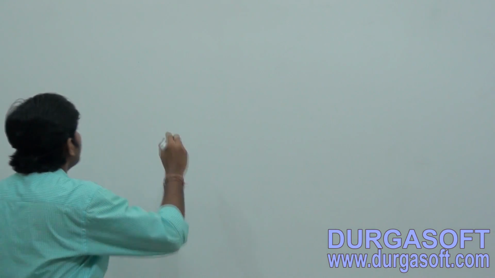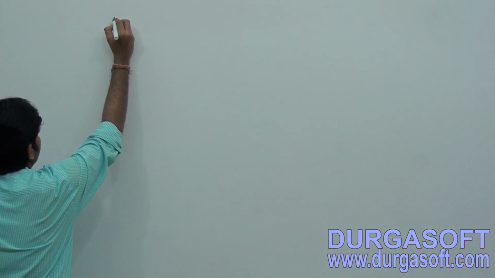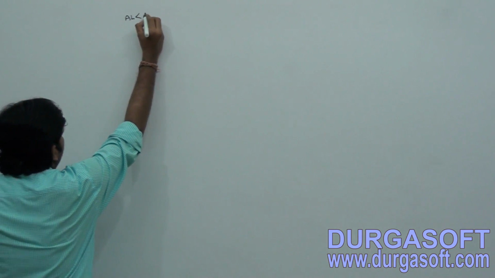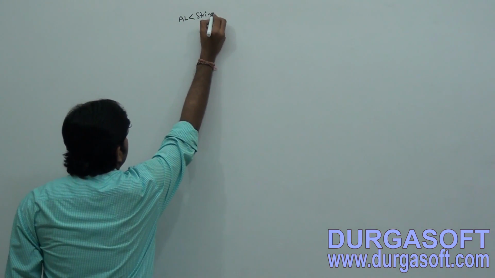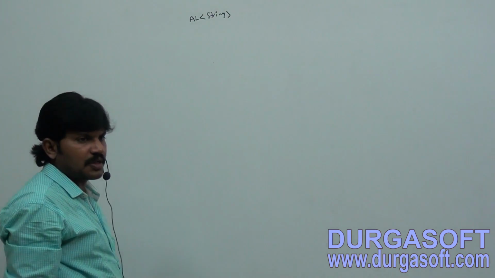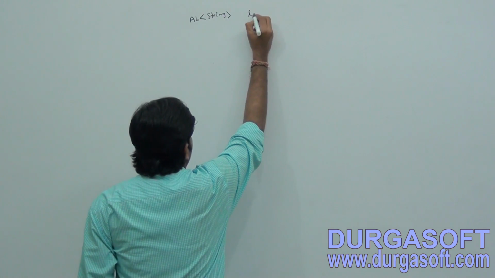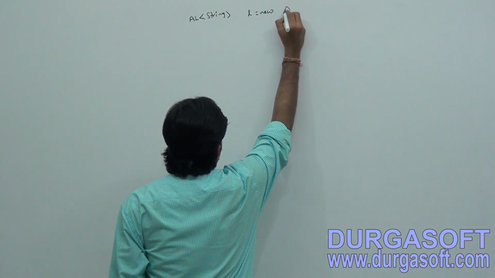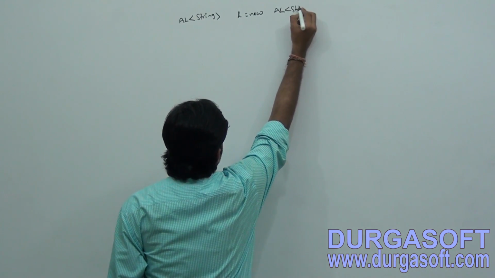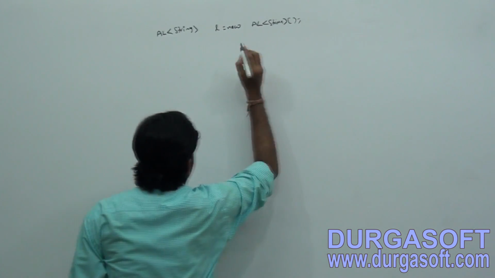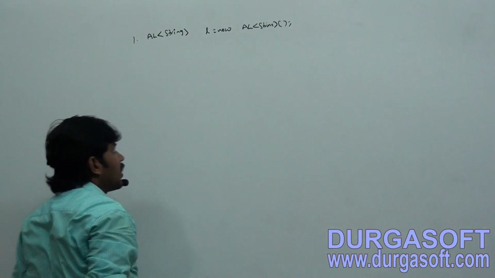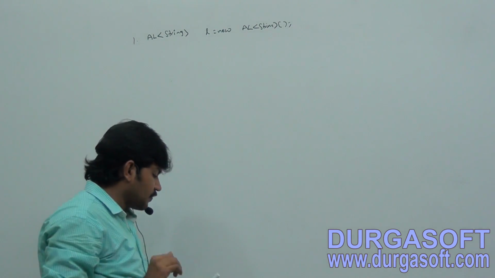Now observe. I am taking array list of string L is equal to new array list of string.